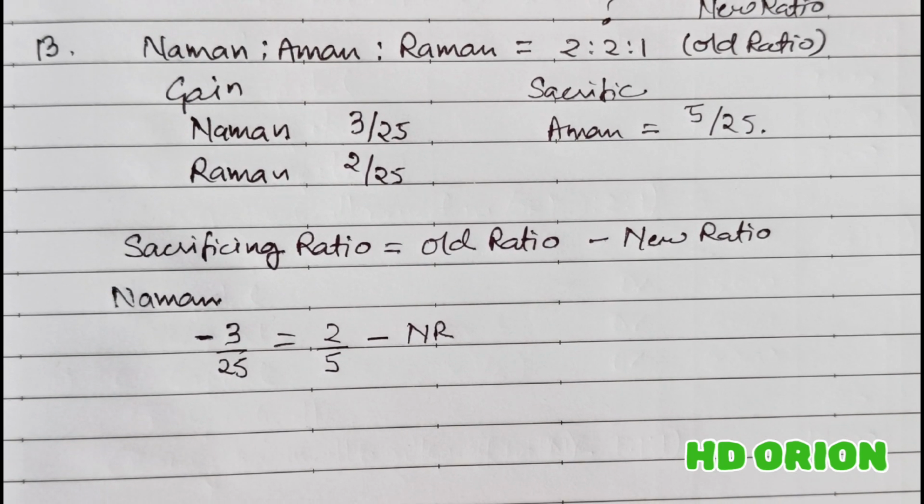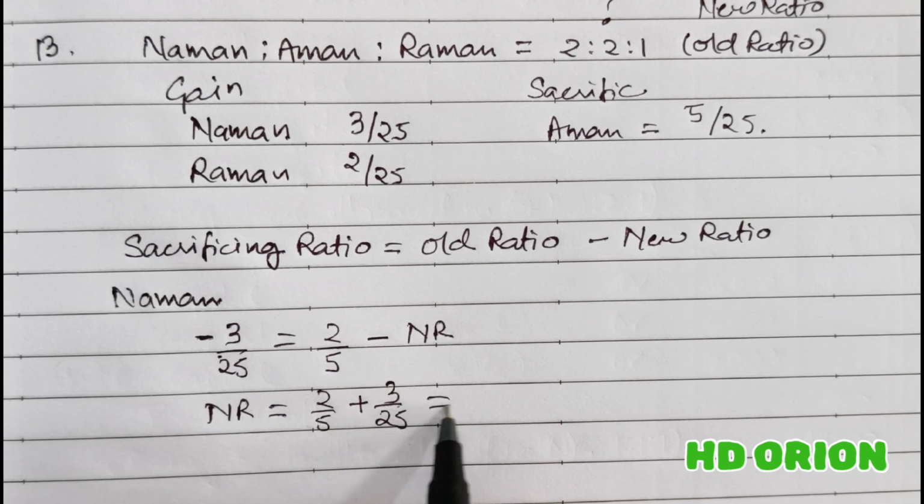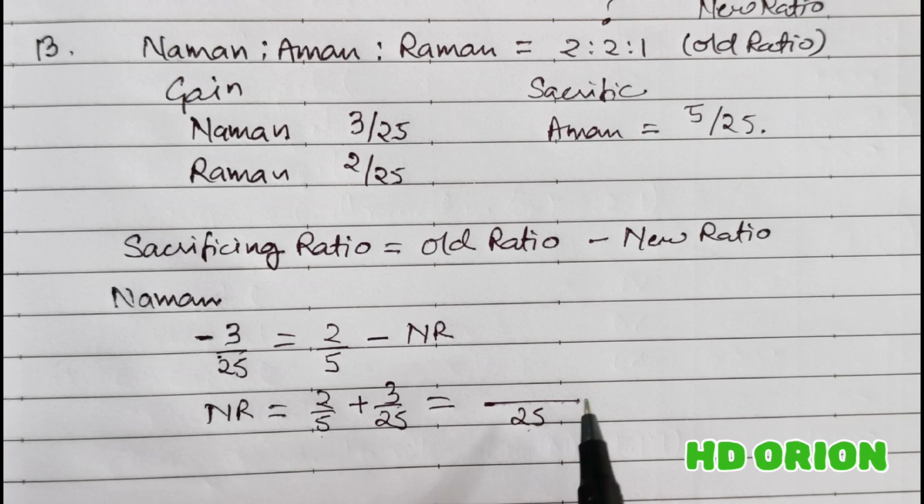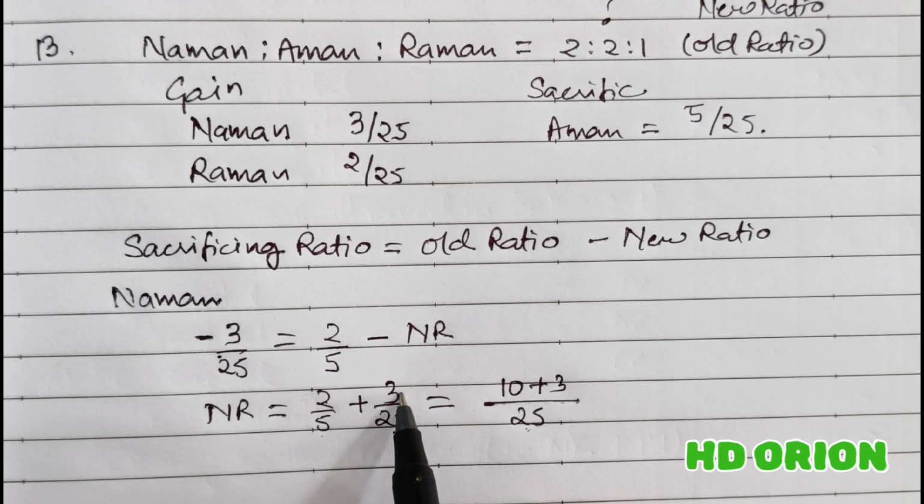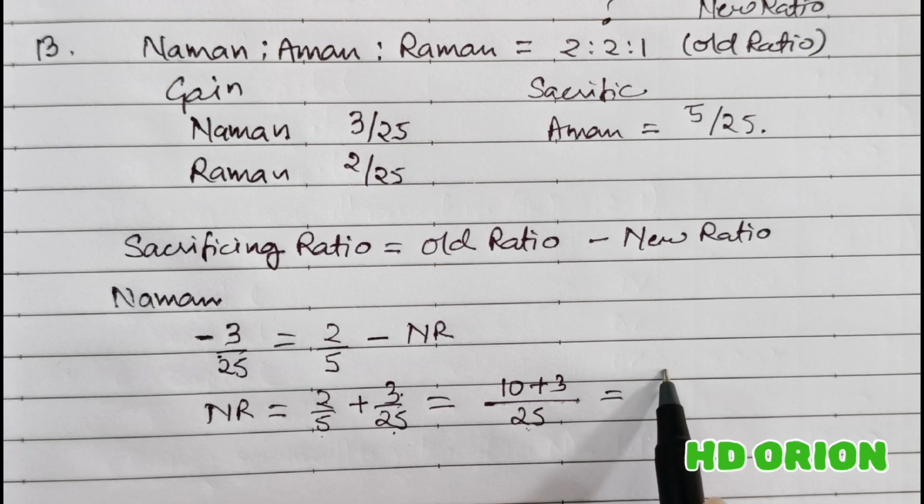When we transpose it, bring this to left hand side and take this to right hand side, new ratio is equal to 2 by 5 plus 3 by 25. When you solve this, LCM will be 25. 25 divided by 5 is 5, into 2 is 10, plus, because 25 divided by 25 is 1, 1 multiplied by 3 is 3. So it is 13 by 25. This is the new ratio for Naman.